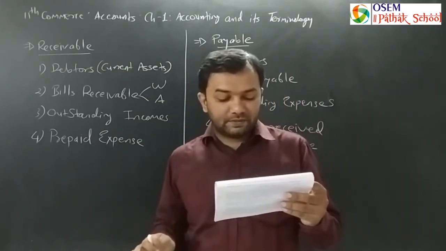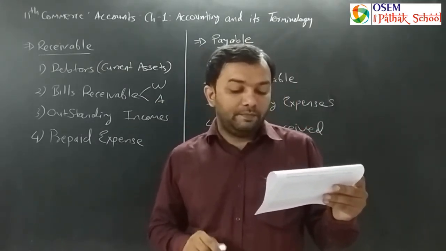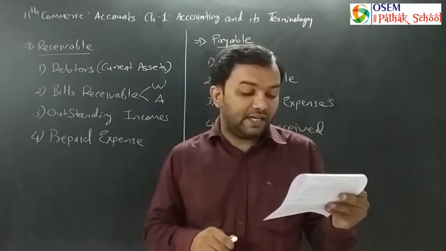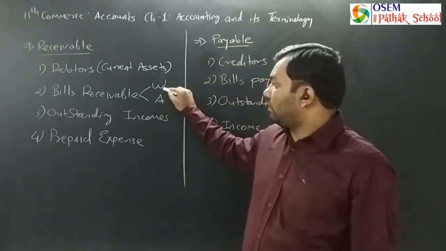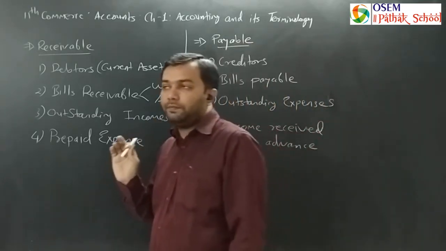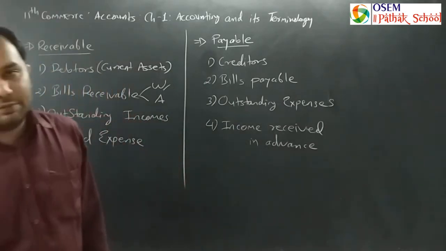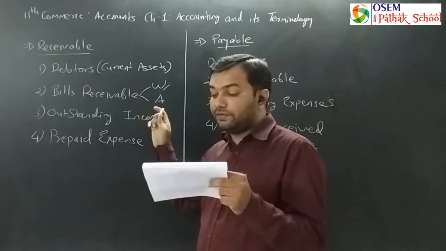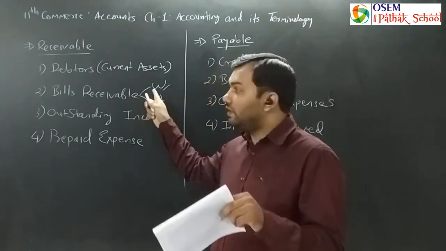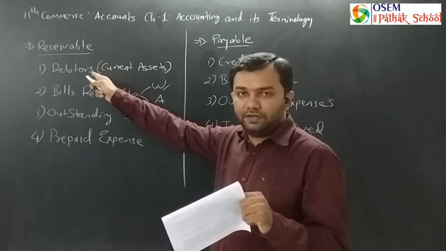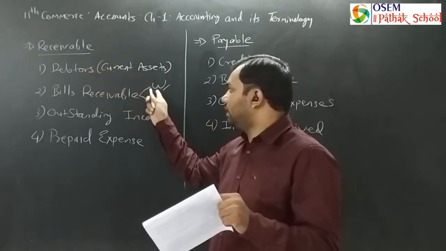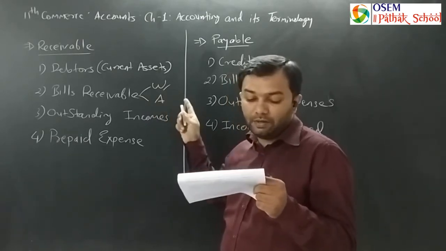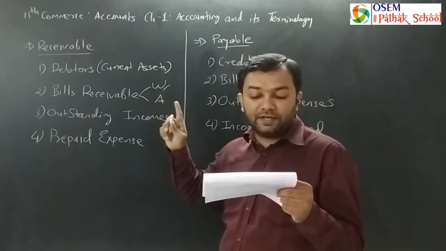But what is given in your textbook? Where the bill writer acquires the right to receive a certain amount as per a predetermined date in the future. What does the bill writer have? A particular right regarding the amount received. That is, when the bill writer acquires the right to receive a certain amount, in our case, the debtor has not paid a particular amount, and that amount will be received by the writer of the bill, a certain amount as per a predetermined date in the future.